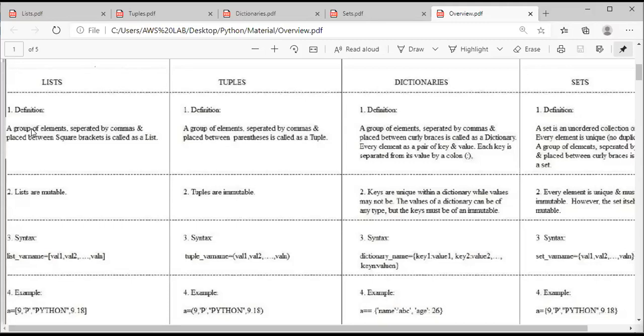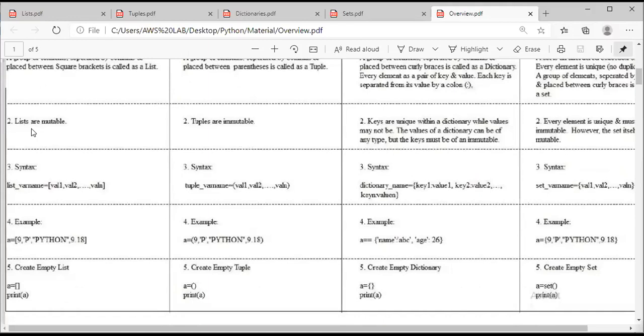That is the first point. And the second point is, you need to learn what is mutable and what is immutable. Mutable in the sense we can change the elements. Immutable in the sense we cannot change the elements. Once we have considered the elements of a tuple, we cannot change them, right? So the first point is definition, and the second point is we need to categorize which data structure is mutable or immutable. Clear, everyone?